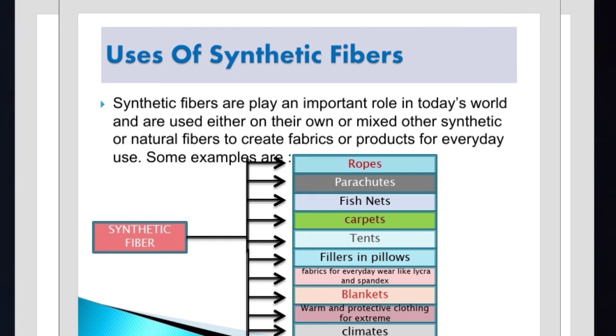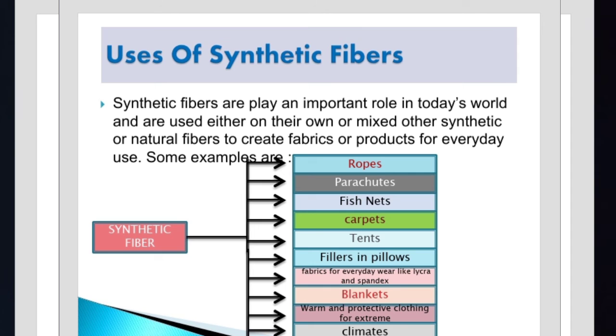In our day-to-day life, we use a lot of things which are man-made. Here are some examples: ropes, parachutes, fishnets, carpets, tents, fillers in pillows, and fabrics for everyday wear like lycra and spandex, blankets, warm and protective clothing for extreme climates. All these are man-made fibers.